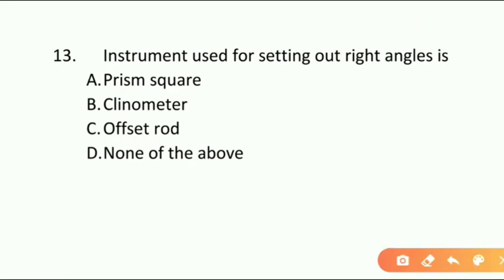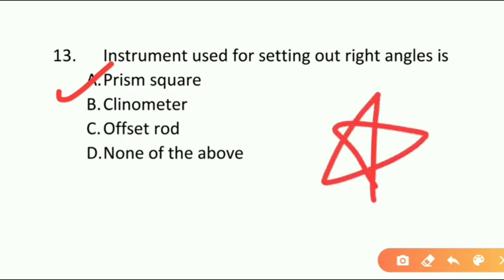And next question, instrument used for setting out of right angles is option A prism square, option B clinometer, option C offset rod, option D none of the above. And here the correct answer is option A prism square. Instrument used for setting out right angles is prism square. This is also one of the important questions.